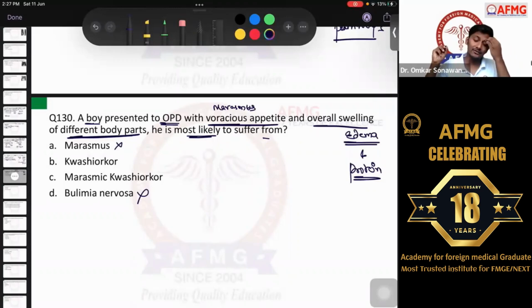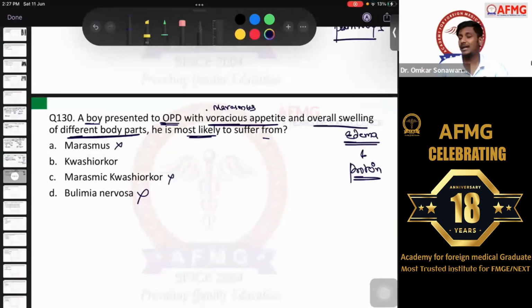So please remember, guys, most of the faculties of pediatrics are of the same point of view: if they would have given that the edema is only located in the central body parts or something like that, then the answer would have been marasmic kwashiorkor. But here, as they are saying, there is diffuse edema all over the body, and some cases of kwashiorkor can have voracious appetite, so the most likely answer would be kwashiorkor in this condition.